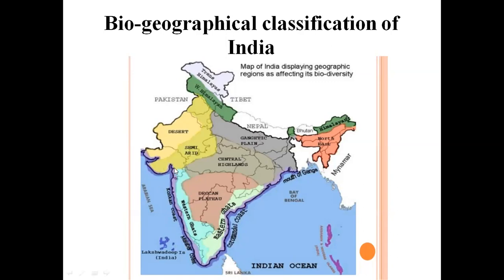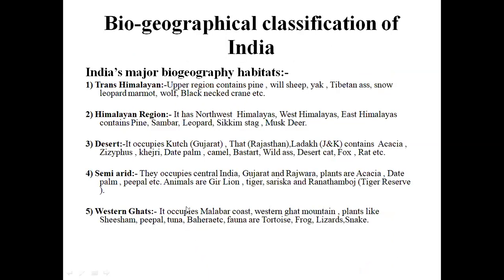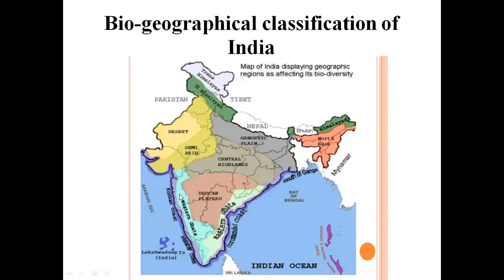The Western Ghats start from part of Maharashtra and spread till Kerala. In this Western Ghat category, the Malabar coast and the Western Ghats mountains all come under this area. Especially in the Western Ghats, we can see thick forest regions with plantations, and almost tropical rainforest occurs in these places.